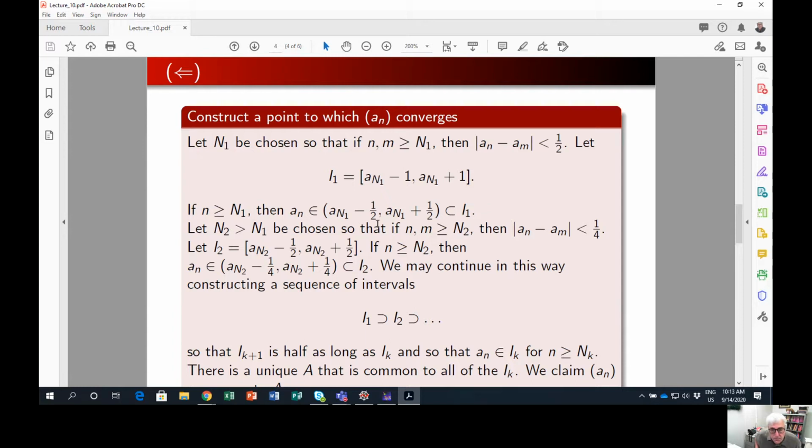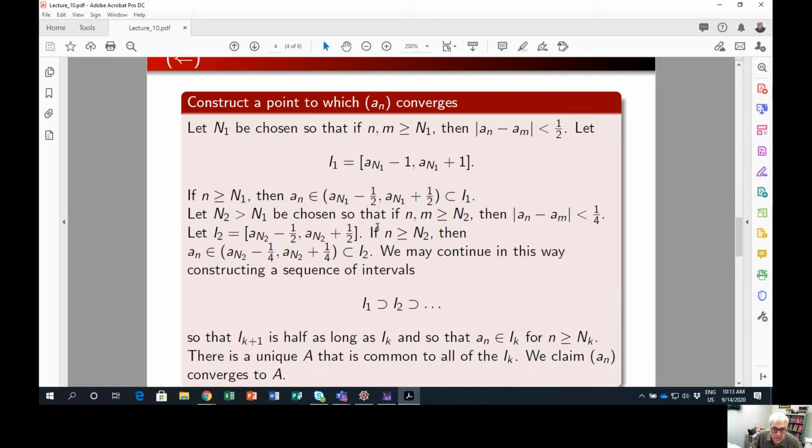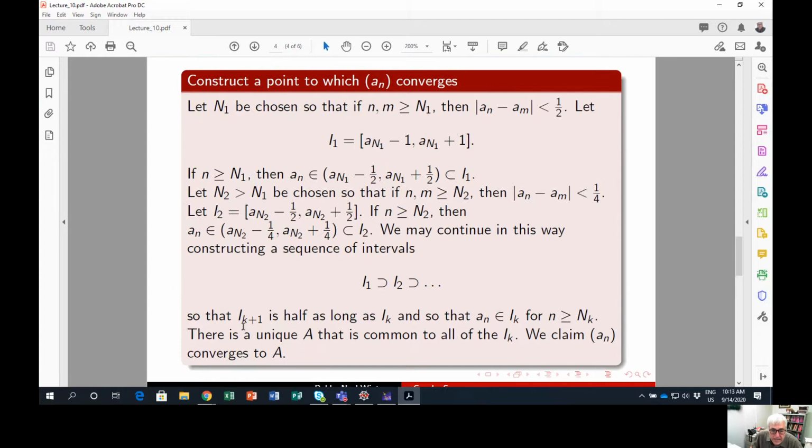And again, of course, my A sub n's are going to be contained in my I sub 2. And I continue this way each time, constructing an interval so that I sub k is half as long as the preceding interval, and that A sub n is in I sub k if n is bigger than n sub k.